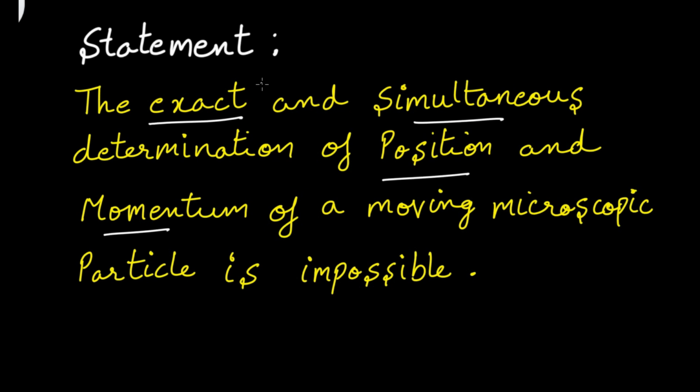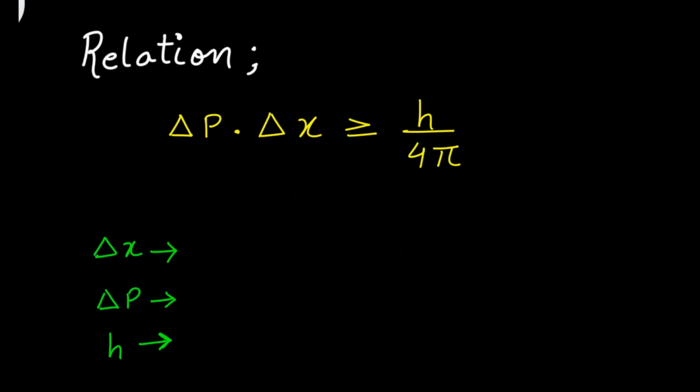What is the meaning of exact? We all know the meaning of exact. What is the meaning of simultaneous? Simultaneous means together. You cannot find the position and momentum of a moving microscopic particle together or simultaneously in one instant, you can say, right? So Heisenberg uncertainty principle simply states that it is impossible to find the position and momentum of a microscopic particle simultaneously. All right, for this particular statement, this relation was given.